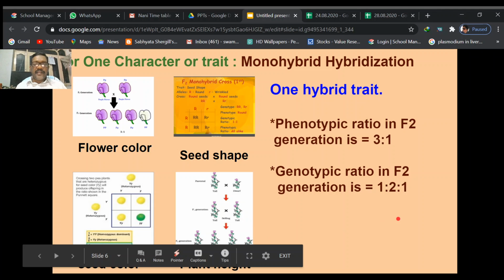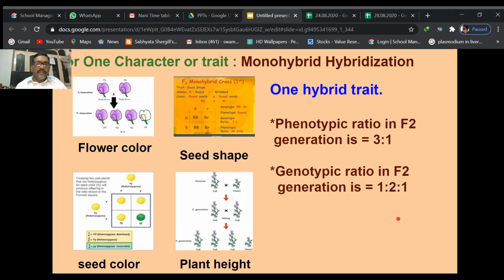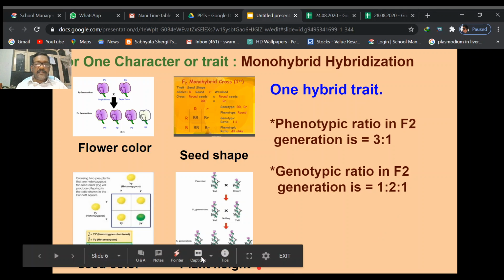From these capital T and small t gametes, for example, the first plant you can see in the F2 generation is a tall plant. Why? Because in this case capital T and capital T are combined. The next plant in the F2 generation is also tall, and the third plant is also tall, but the fourth one is the short plant.